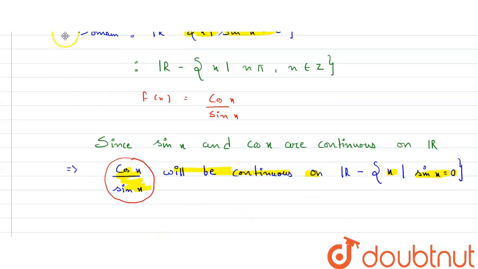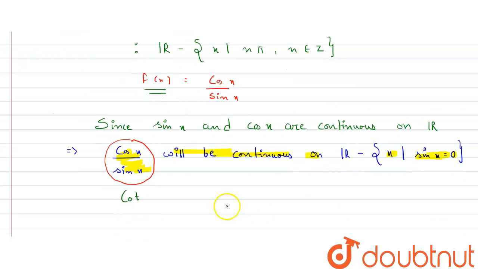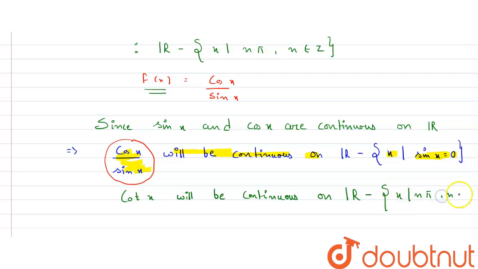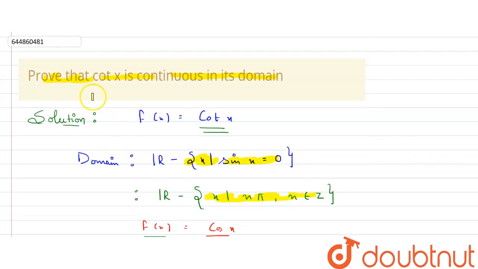This cos x upon sin x is the value of my f(x), and f(x) was cot x. You can see here we have considered f(x) as cot x. So we'll write here that cot x will be continuous on the whole line R except x = nπ, where n belongs to the integers. Here you can see we have proved that cot x is continuous on this, which is the domain. So what we have proved is that cot x is continuous in its domain.